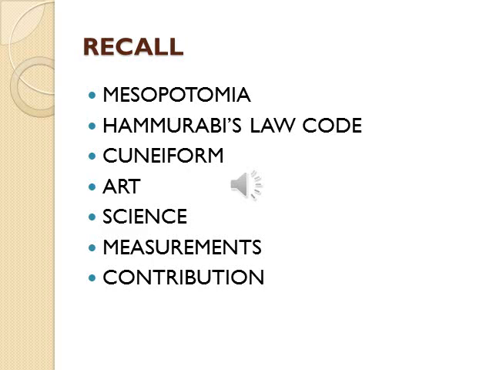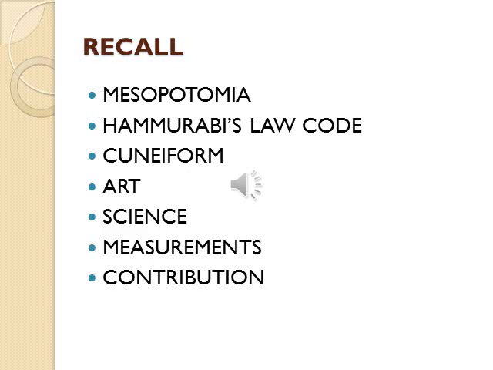Shamash. Then we discussed the Sumerian writing system. What was the Sumerian writing system? Cuneiform. Then art: Mesopotamian art included various sculptures in stone and clay. Then we discussed science. The important contributions were that they developed the concept of multiplication, division and cubic equation, and the most important one was the numerical system based on 60. Then the calendar: they used the lunar calendar.